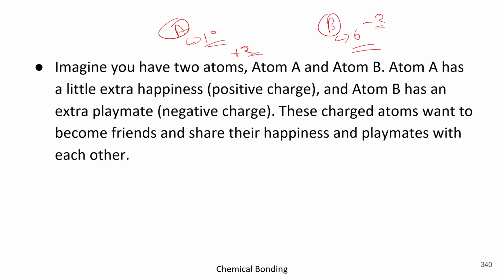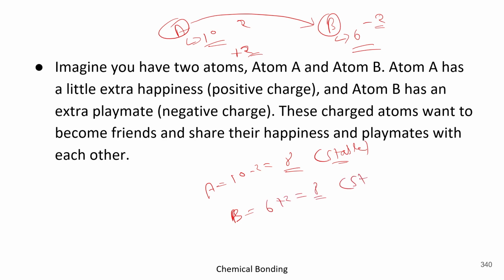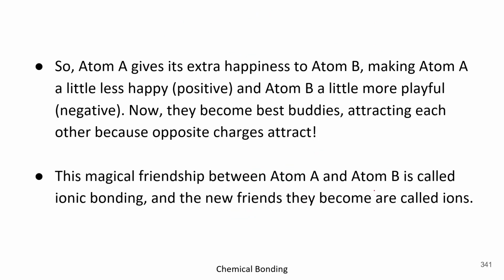Then what should be done so that they could be managed to get a stable condition? Simple. Again, if A transfers 2 electrons to B, then A will have 10 minus 2, 8 electrons, stable condition. Similarly, B will have 6 plus 2, 8, stable condition. So that's how again the problem could be solved. Got it? Now let's move forward. It's the same thing which I have told you.